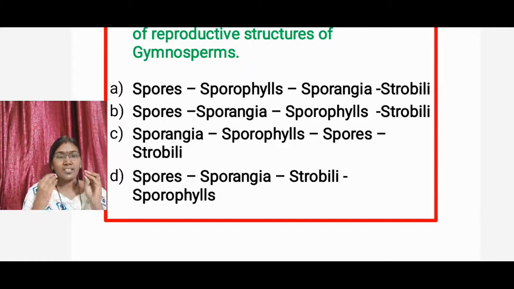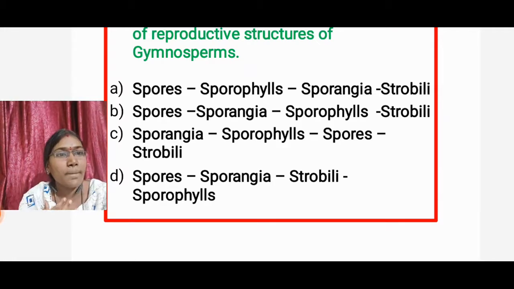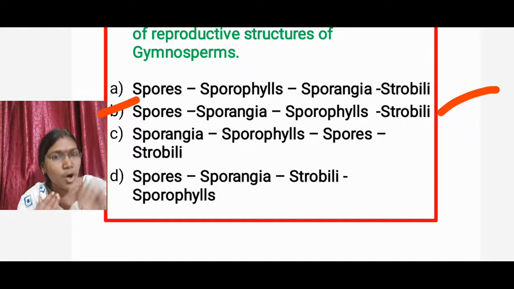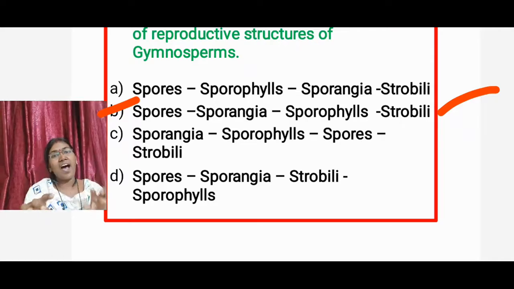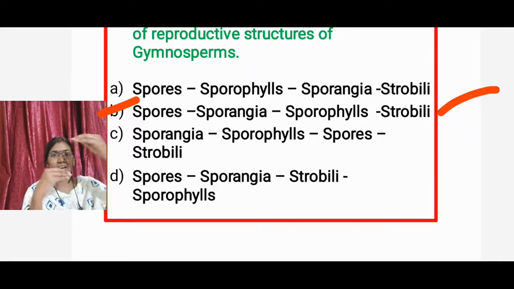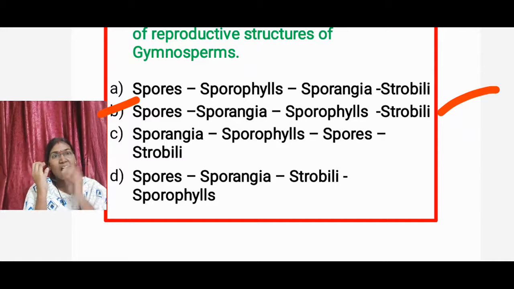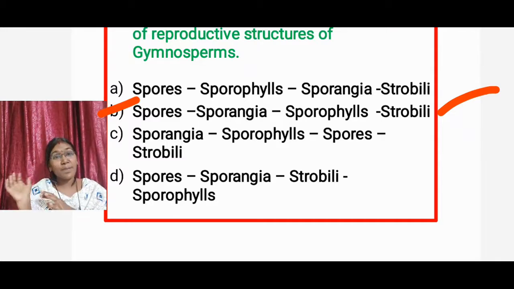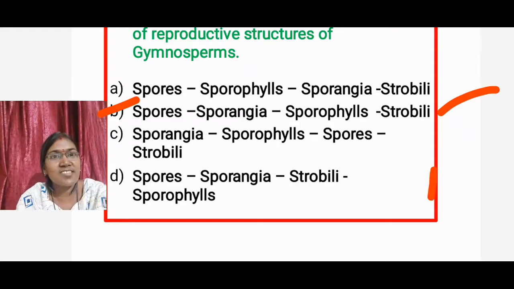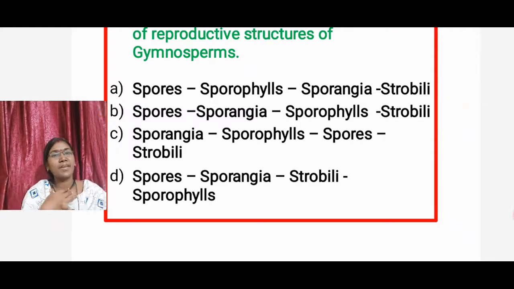So the answer is option B. Why? Because from the inner side, there are spores. In the strobili, sporophylls are present, and on the sporophylls, sporangia are present. In the sporangia, spores are produced. So the answer is option B, spores, sporangia, sporophylls, strobili.